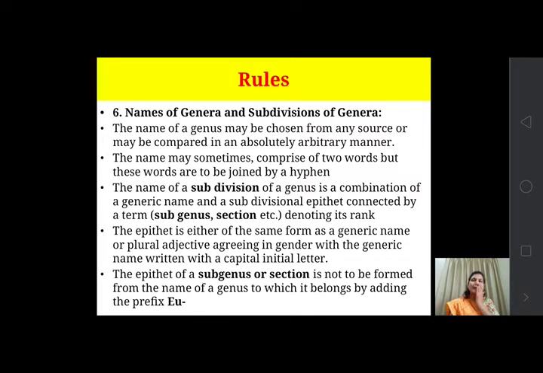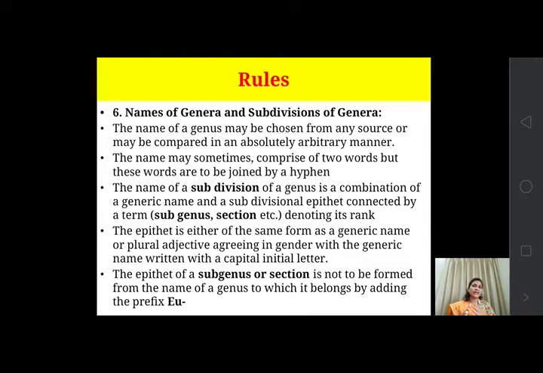Then the name of a subdivision of a genus is a combination of a generic name and a subdivisional epithet connected by a term. So if a name is given to a subdivision, it is a combination of the genus name and the subdivisional epithet. So it is the genus name first and the subdivisional name, connected with a term denoting its rank.